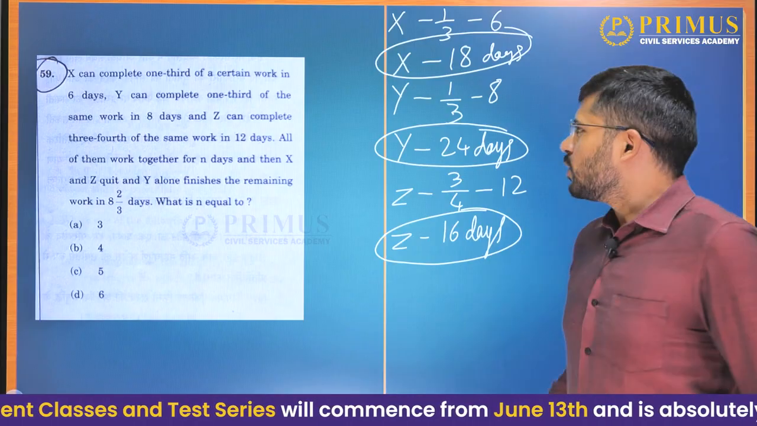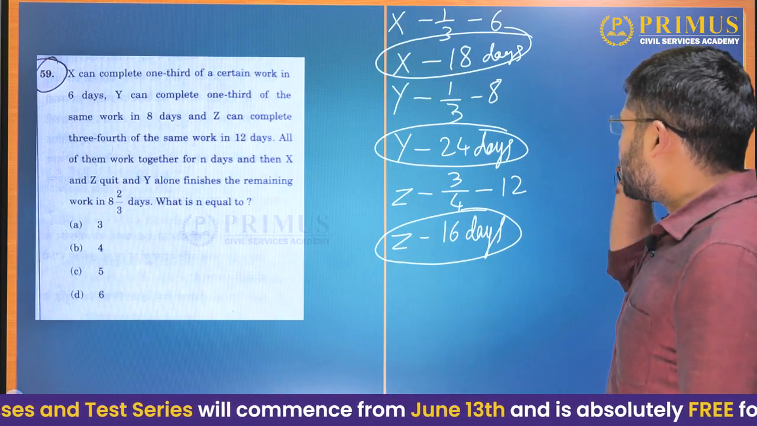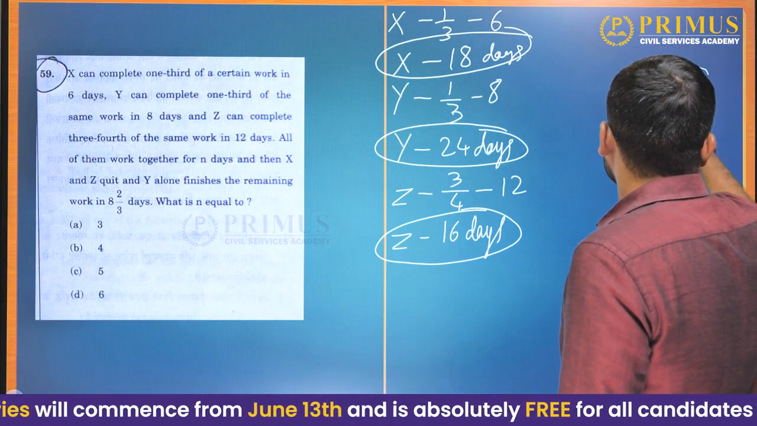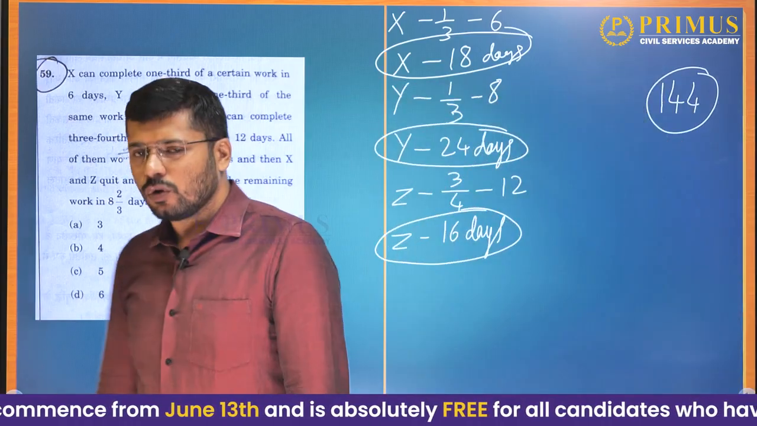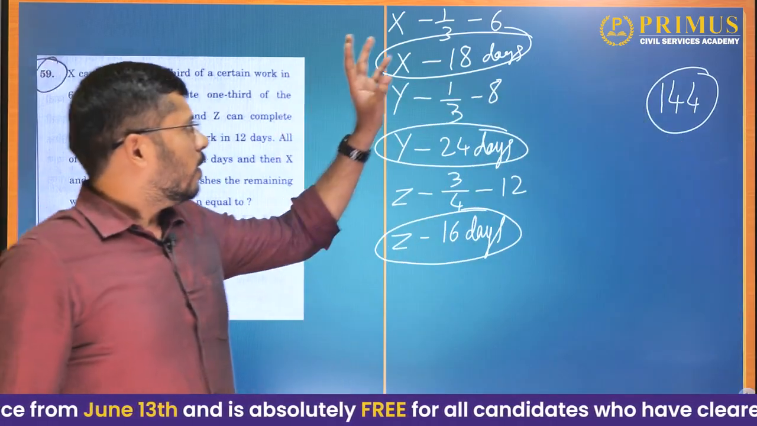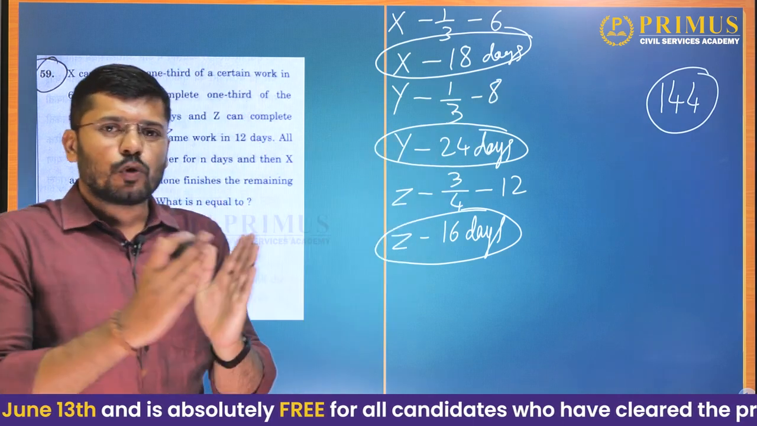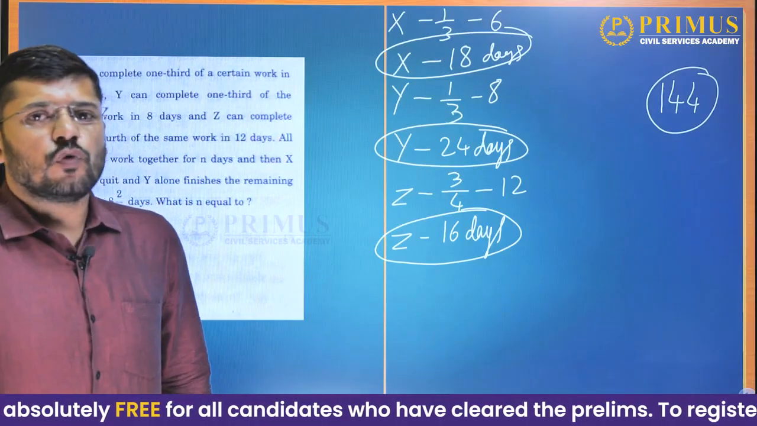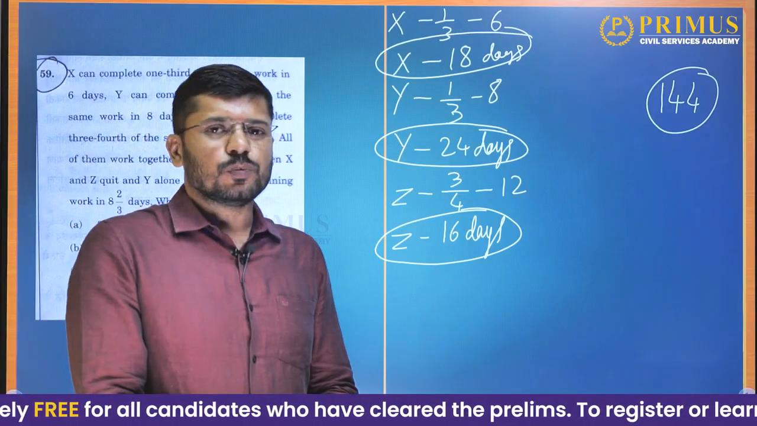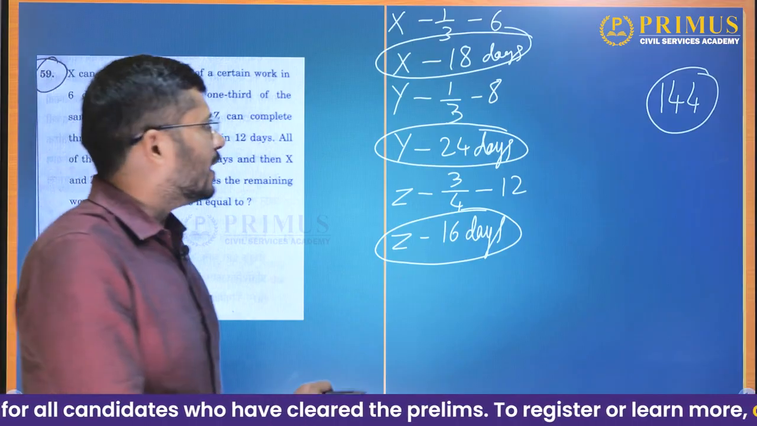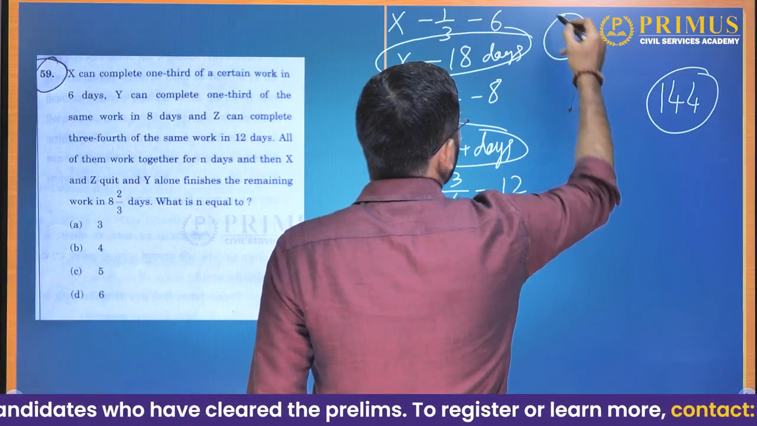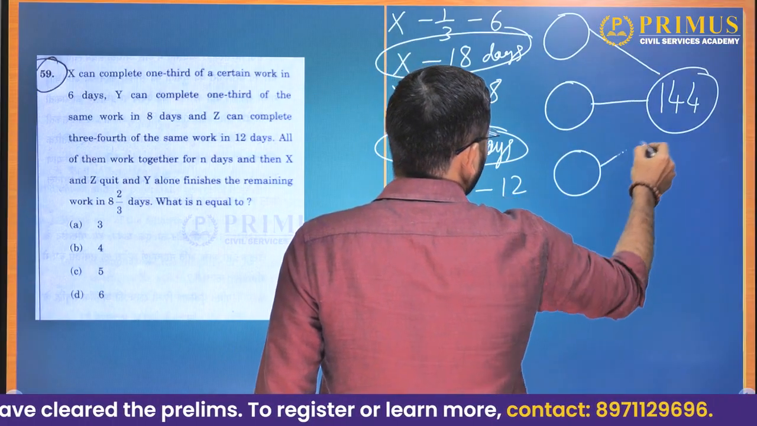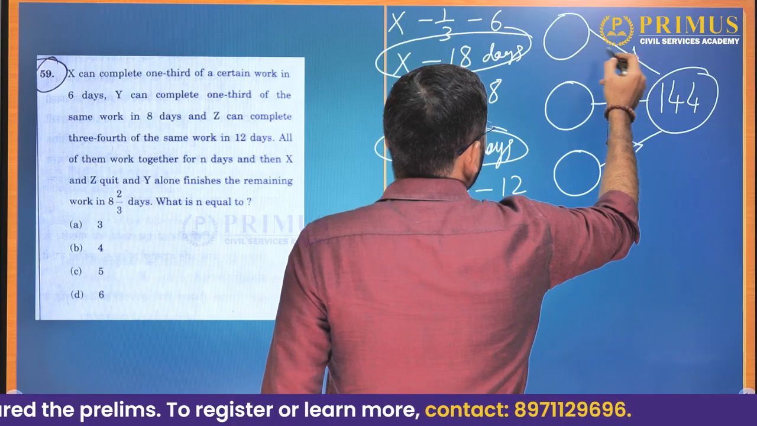Now we will use the LCM method. So what is the LCM of 18, 24 and 16? It is 144. So let us assume that the work to be done can be broken up into units. How many units of work are there? There are 144 units of work. Whatever the work be, we will assume that there are 144 units of work to be done. When that is the case, how many units of work will each of them do per day?